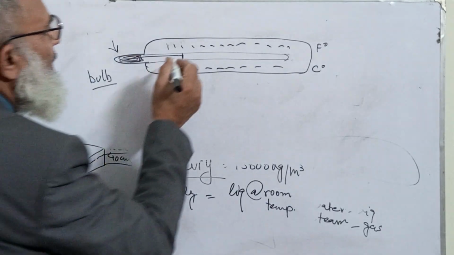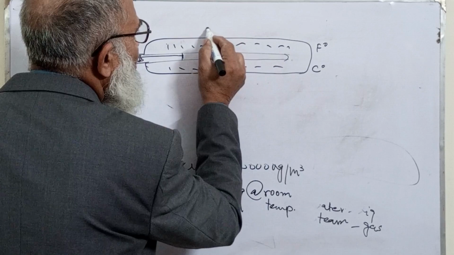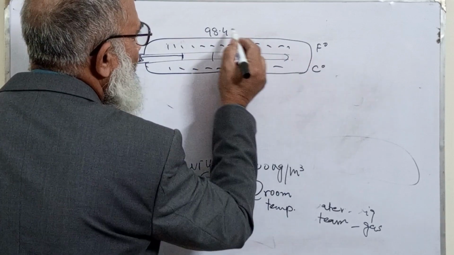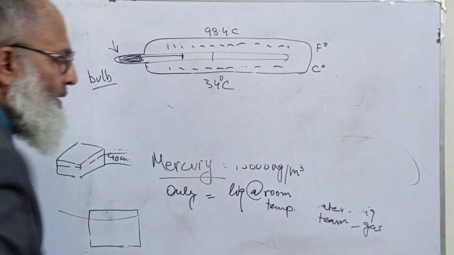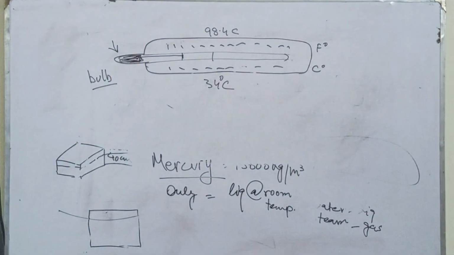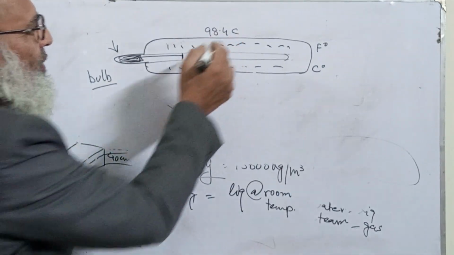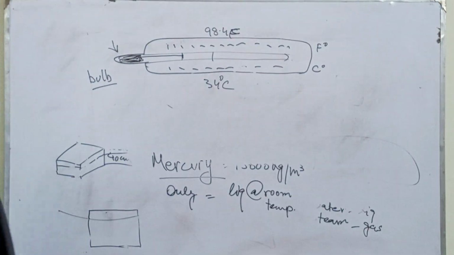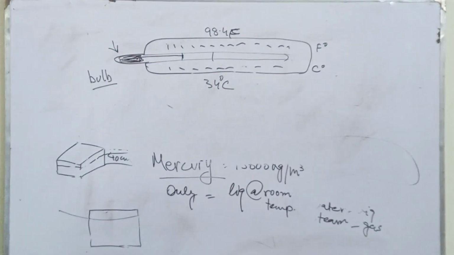Your body temperature is noted, which is 98.4 degrees Fahrenheit, or about 34 degrees centigrade.